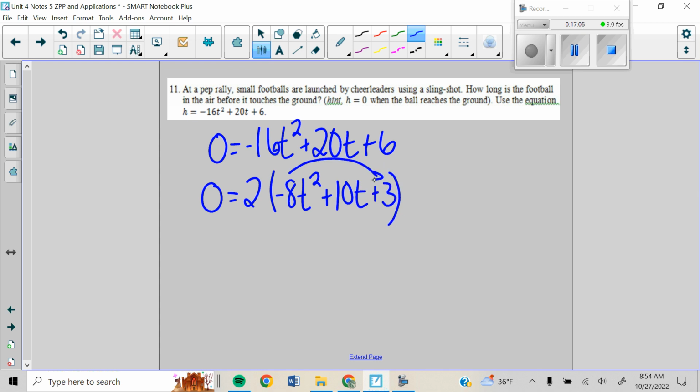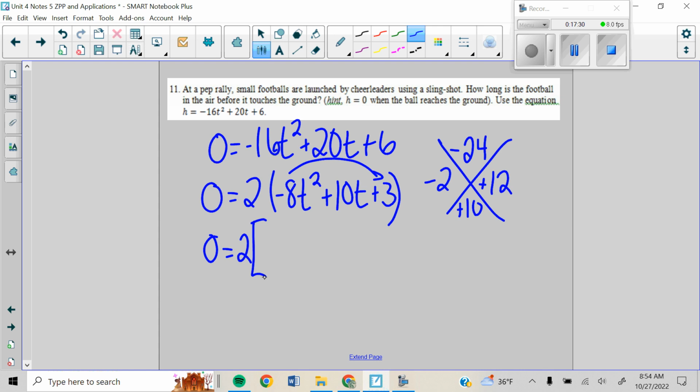I am going to multiply my negative 8 times 3. Oops. So that gives me a negative 24 and positive 10. So two numbers that multiply to a negative. So you're looking for a positive and a negative. And in this case, we're going to have negative 2 and positive 12. So my awkward third wheel, called the GCF, tags along. Then I can't use my shortcut here. So negative 8t squared minus 2t plus 12t plus 3.